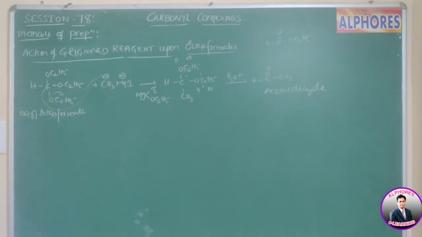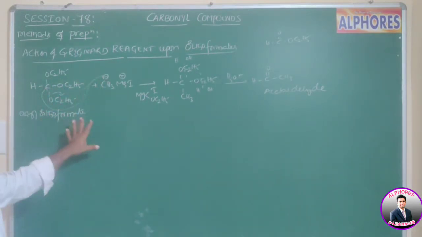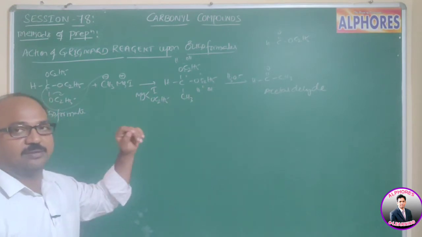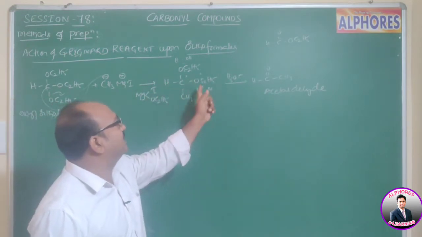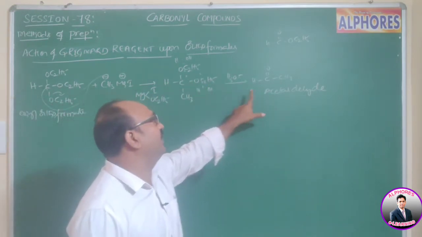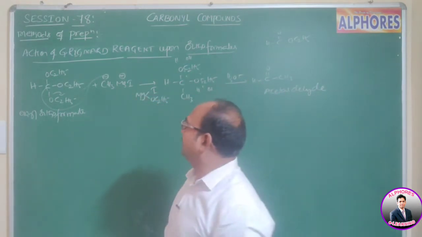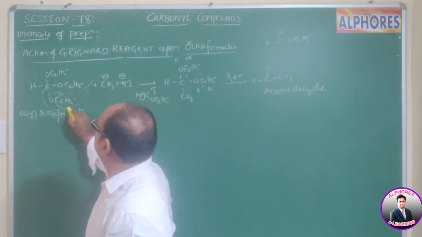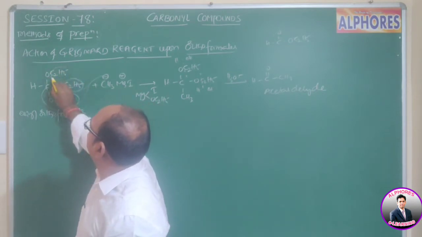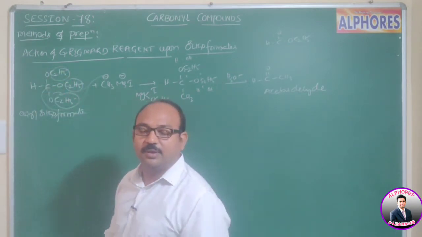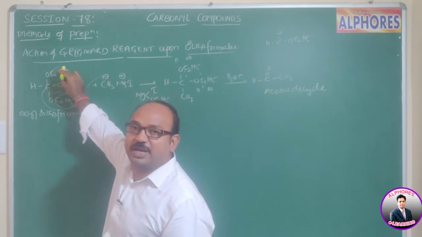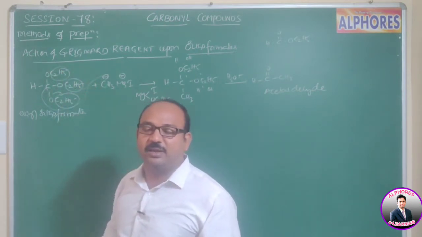Upon reaction with the Grignard reagent, orthoformates give aldehyde. Here we considered a formic acid ester, that's why we are getting acetaldehyde. Now you need to understand, whatever the number of carbon atoms present in this alkyl group is not a criterion.